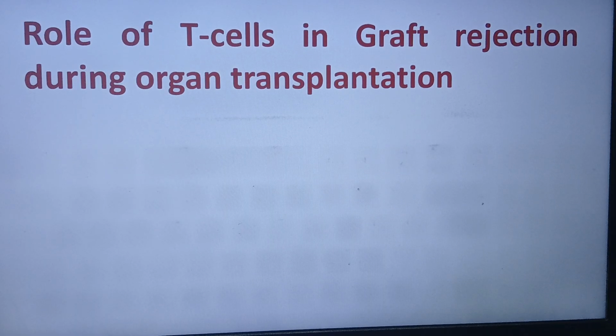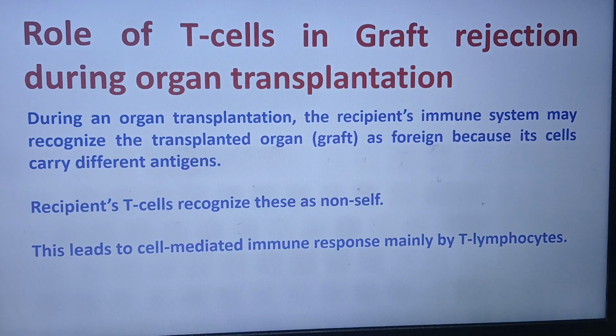But it is very important that a suitable donor should be found. Otherwise, the entire process will be of no use. So now what is happening during any sort of organ transplantation?